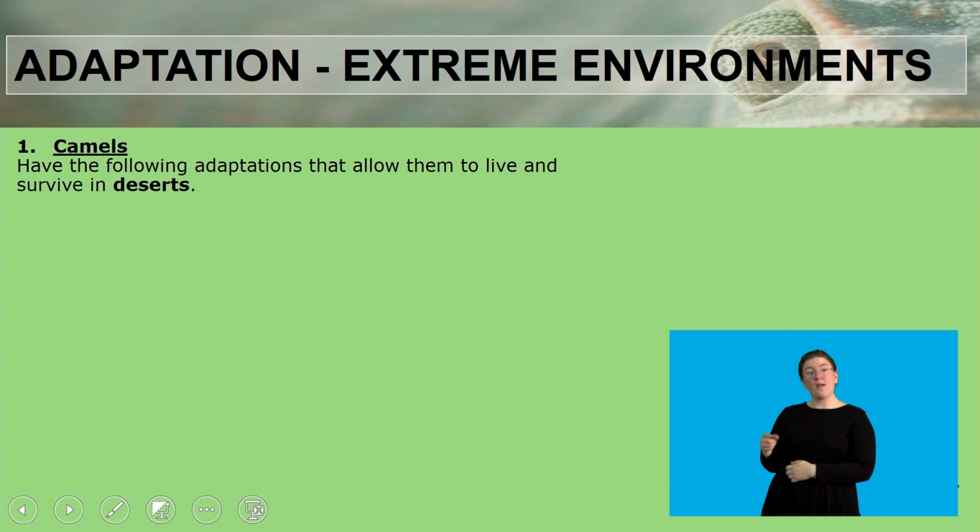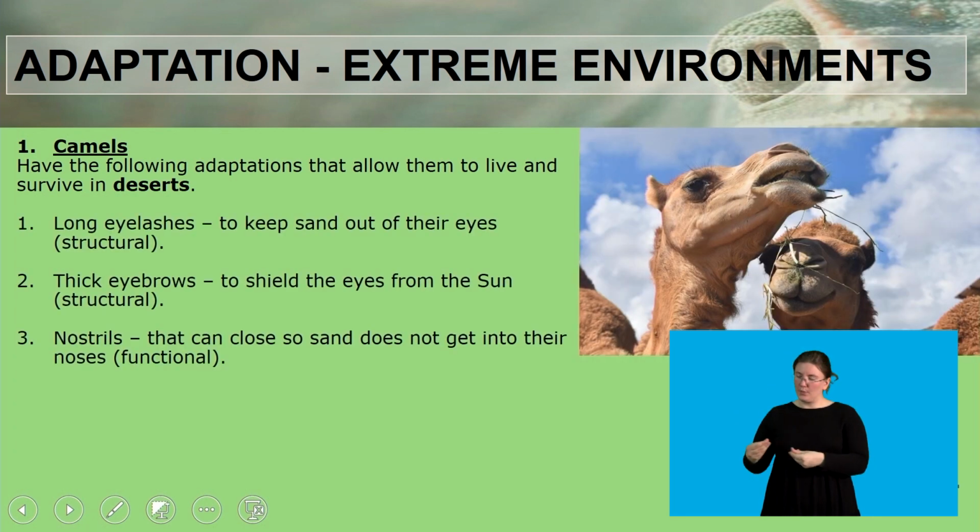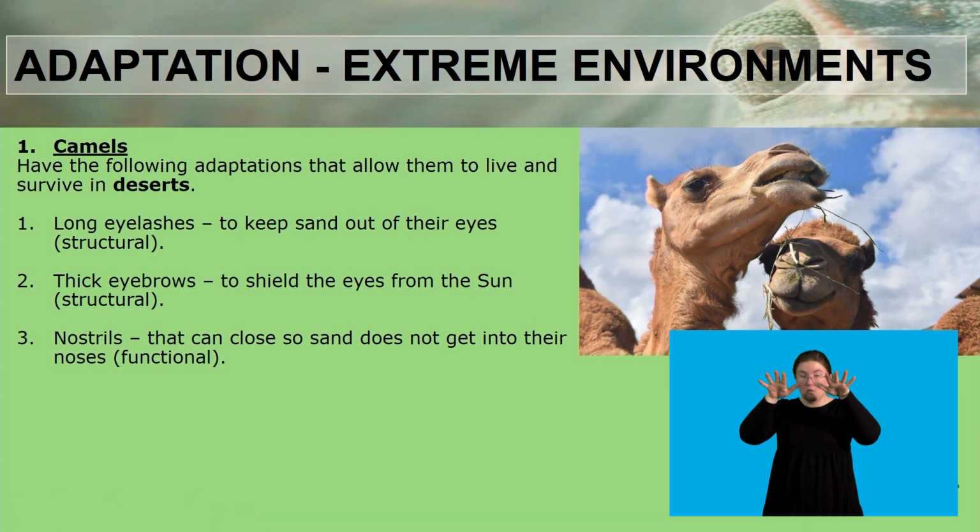Okay, so camels have the following adaptations that allow them to live and survive in deserts. They have long eyelashes to keep sand out of their eyes. This is a structural adaptation. They have thick eyebrows to shield the eyes from the sun. This is another structural adaptation. It is a physical characteristic that is found on the camel. And then they have nostrils that can close so sand does not get into their noses. This is a functional adaptation.